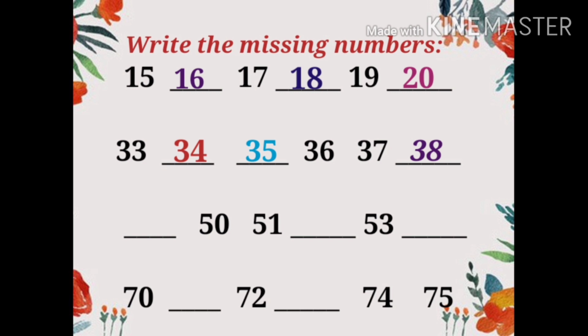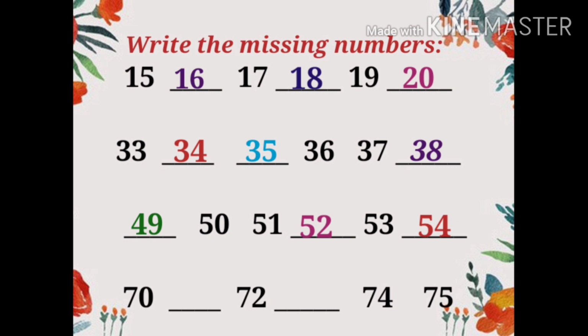Next, dash. And what is written after dash? That is 50. Now tell me what comes before 50? 49. 49, 50, 51. Then what comes after 51? 52. Very good. Then 53 is given to us. Now what comes after 53? 54. Very good. 49, 50, 51, 52, 53 and 54.